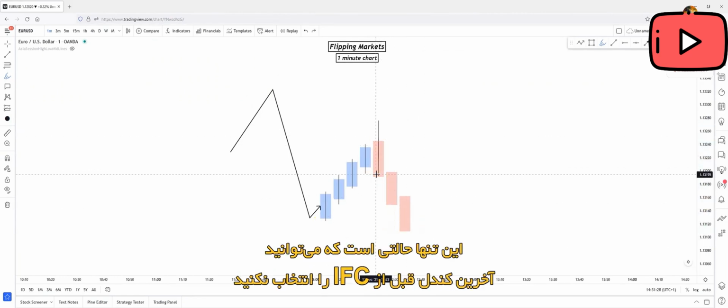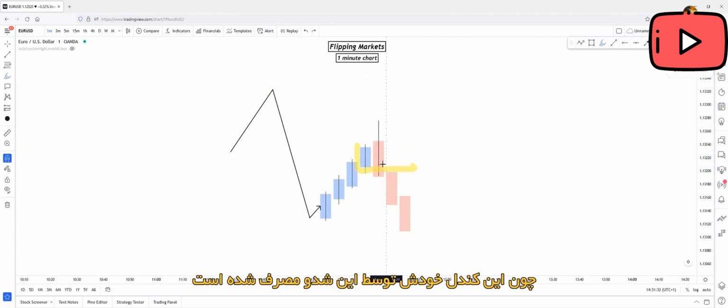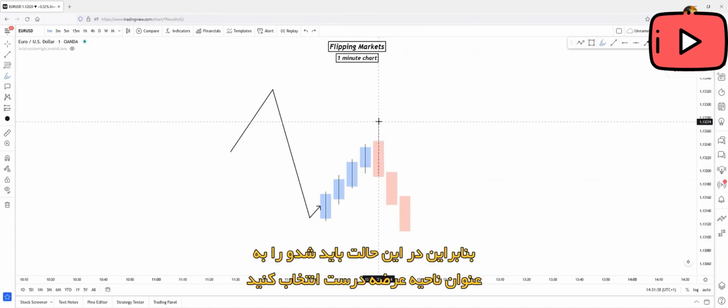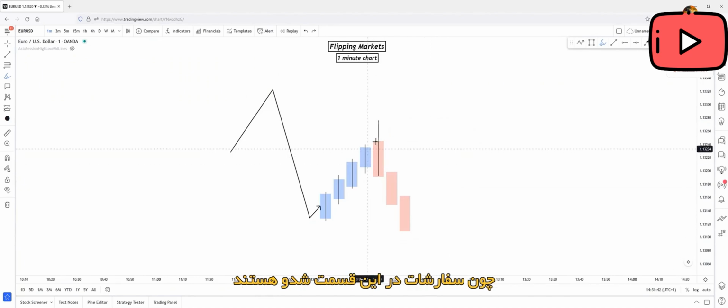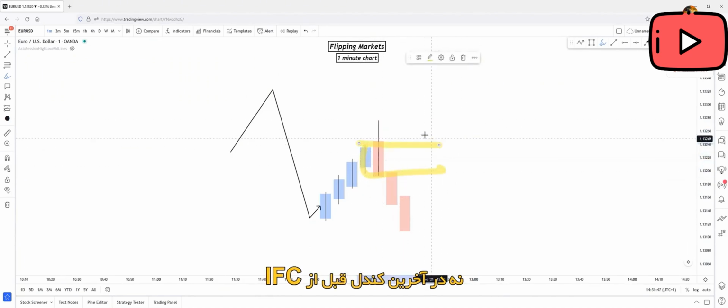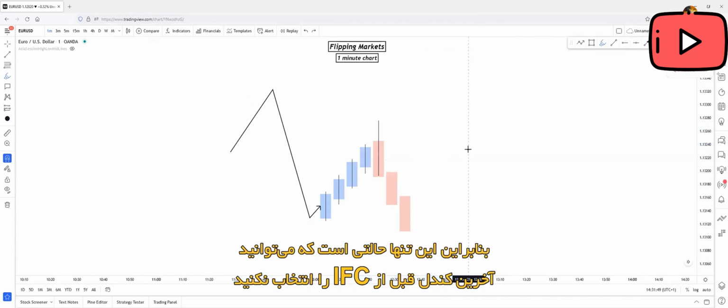This is the only scenario where you can't use the less recent candle before the inefficient push, because this candle is already mitigated by the following wick. So in this scenario, you will have to use the wick as the supply zone, because the orders are sitting on this wick and not on the less recent candle before the inefficient push.